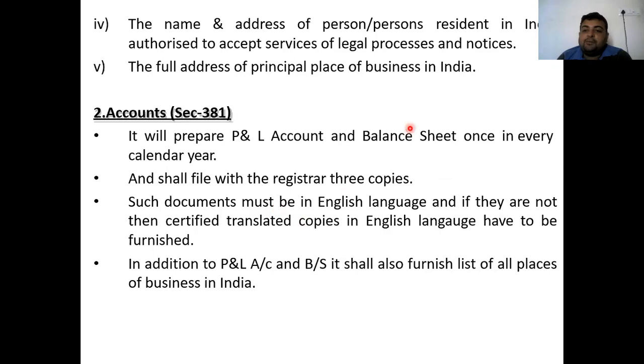Next, the name and address of the person resident in India authorized to accept service of legal process and notices. The next thing we have to furnish to the ROC is the name and address of the Indian resident who is acting on behalf of the company, and who is authorized to accept all legal process and notices from the ROC as well as other legal authorities of India. And last is the full principal address of the place of business in India, that is, where the manufacturing unit or working unit of that particular company will be established in India.